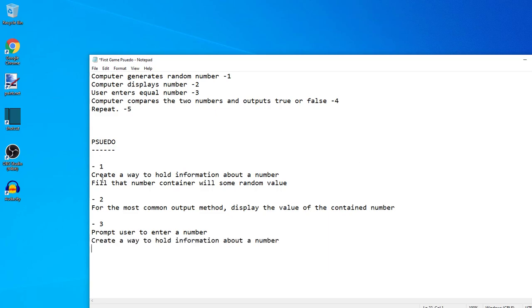Interesting to note here is that we're doing the same thing right here in step 1 as we're doing right here in step 3. That makes me believe that we'll be doing the same thing in programming many times over. There'll be a lot of similar things, creating a way to hold information about something.